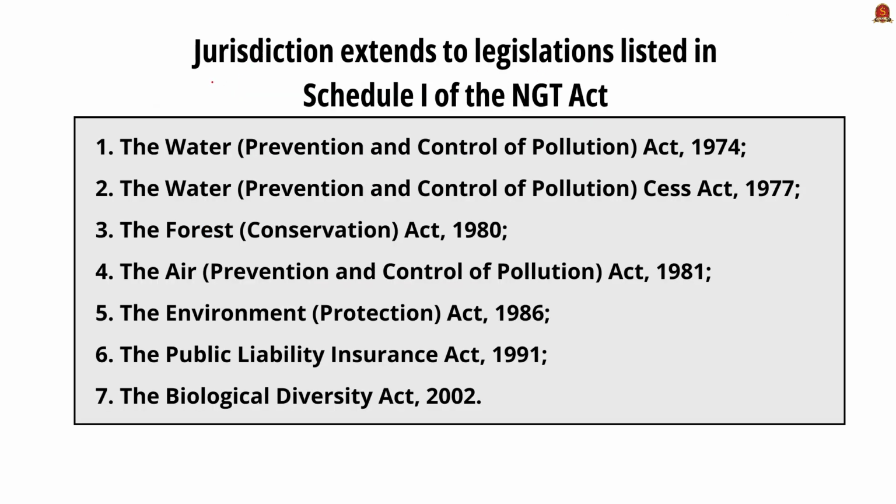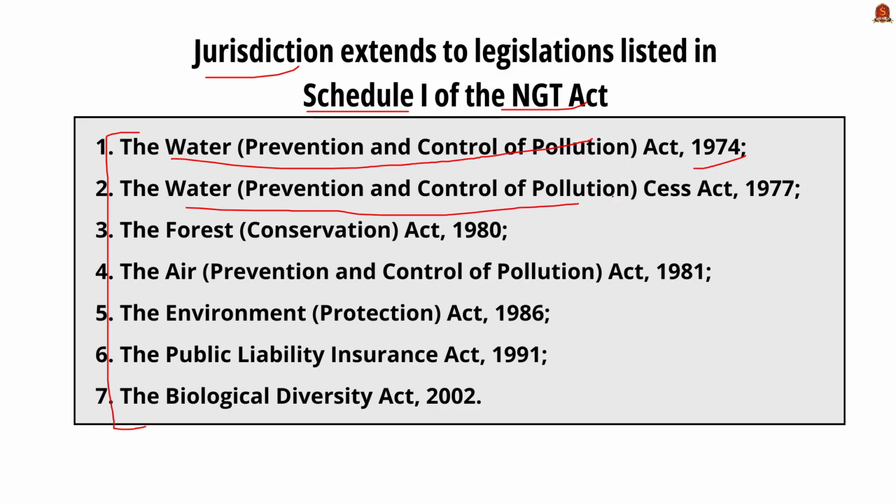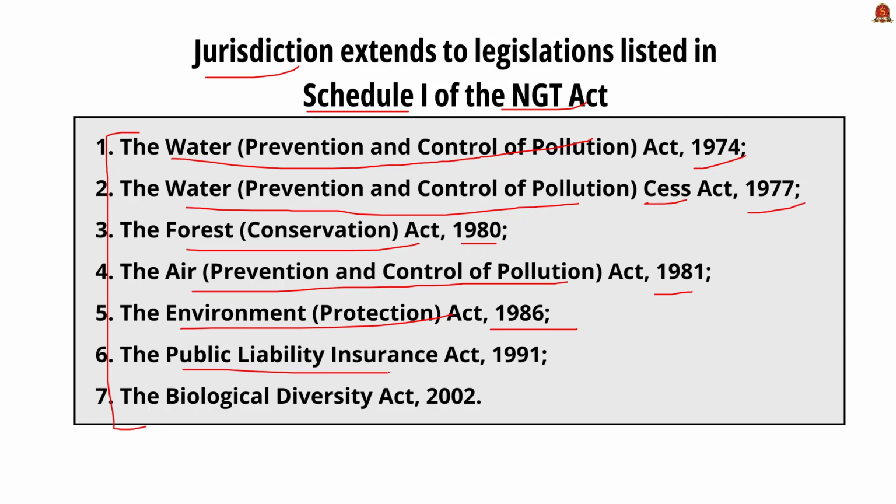Now let us see the jurisdiction under NGT. See, Schedule 1 of NGT Act has the following acts which come under its jurisdiction. The Water Prevention Control of Pollution Act 1974, Water Prevention Control of Pollution Cess Act 1977, Forest Conservation Act 1980, Air Prevention Control of Pollution Act 1981, Environment Protection Act 1986, Public Liability Insurance Act 1991, Biodiversity Act 2002. So these 7 important acts come under the jurisdiction of NGT.